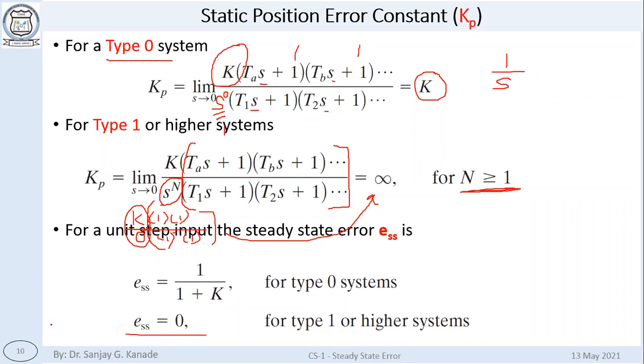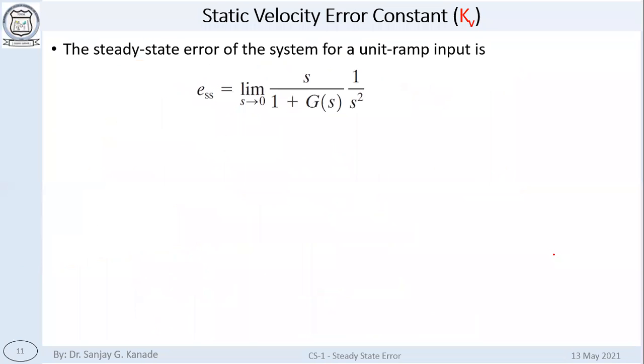Input was step input. So here we are combining input type and system type. These two things are dependent.